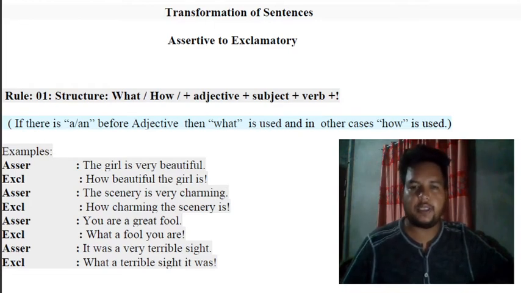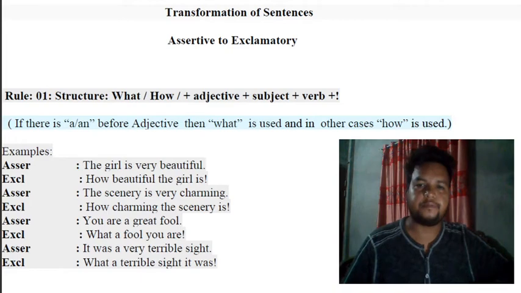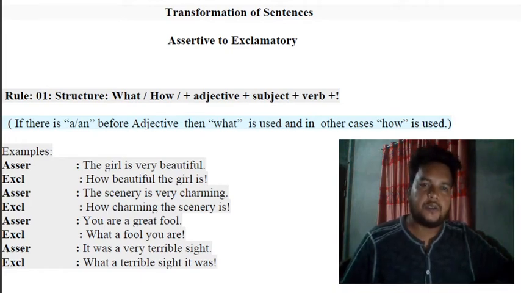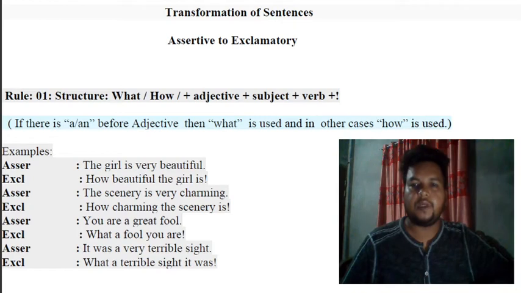You might notice another thing: before the adjective, words like very, great, this much, if you find these, they will be dropped, eliminated. So that's all. Rule 1 is very simple and very prominent. It comes in exams frequently. So what or how, then adjective, then subject, then verb, then exclamation sign. If you find very or great there, these will be dropped. That's all for rule 1.